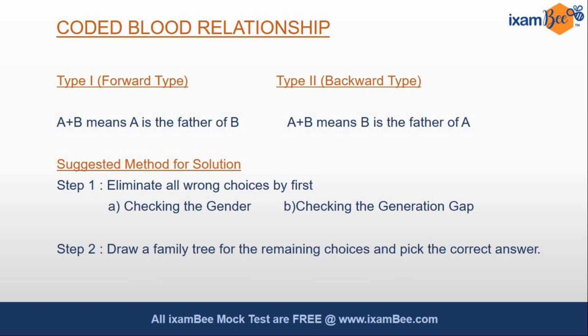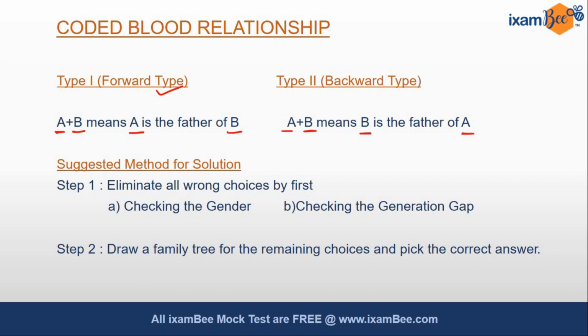So the third topic was coded blood relationship. It's very much similar to inequality. Here also some symbols will be given. You have to decode them. Let's see what are the basics of it. So coded blood relationship can be a forward type where the first person mentioned in the symbol would be first in the decoded form and the second person would be second. It can be backward type also where the first person would be the second person and the second person would be the first person in the decoded form. So mostly forward type is only asked, but you should be also prepared for the backward type as well.